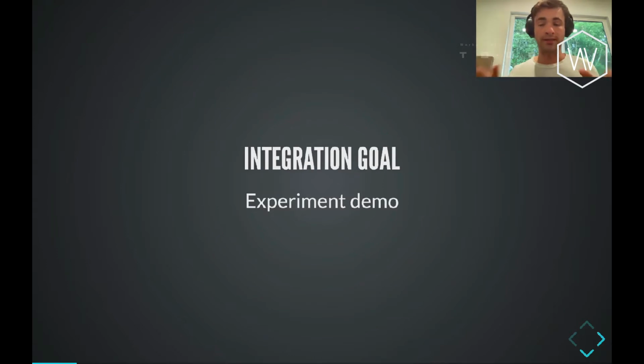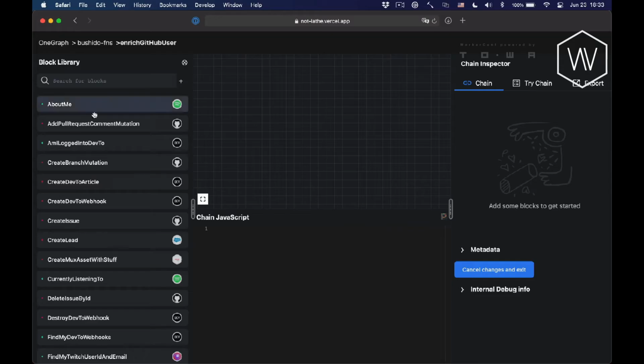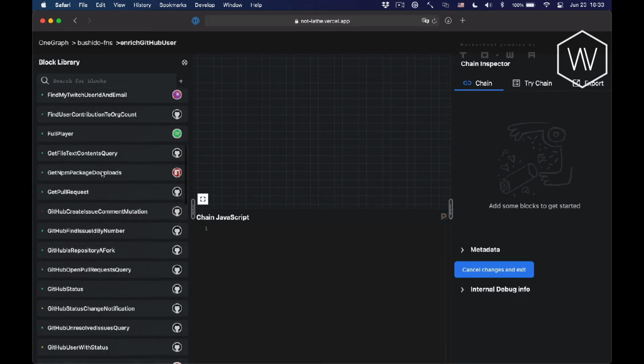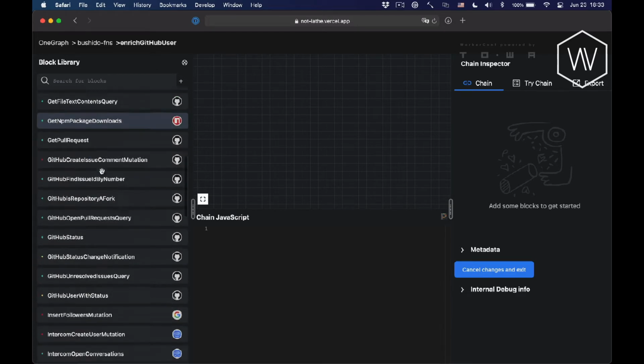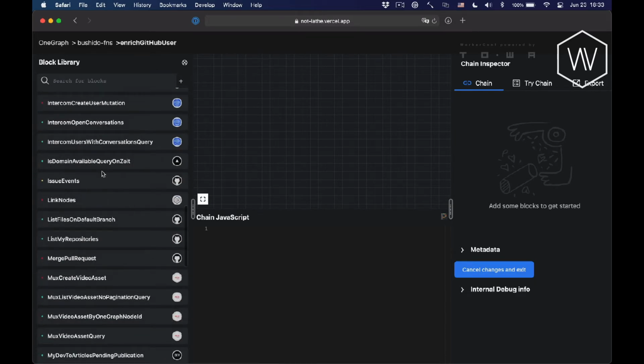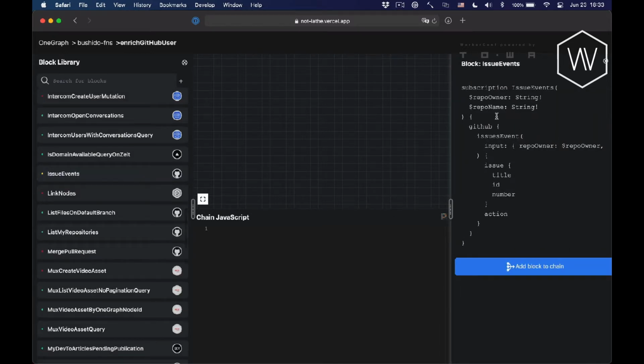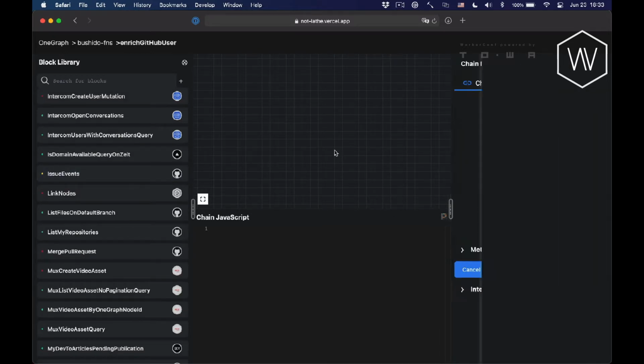To set the scene, let's take a look at how I think this integration could be done in the ideal scenario, kind of using some of those experimental practices that we'll talk about. And then we'll break that down and compare and contrast it with how things are normally done. So over on the left, I can see the pre-built blocks, either by me or by other people that have been shared. Some of them will just be individual actions. Some of them might be a collection of actions. But I can click on them and just see exactly their inputs and their outputs.